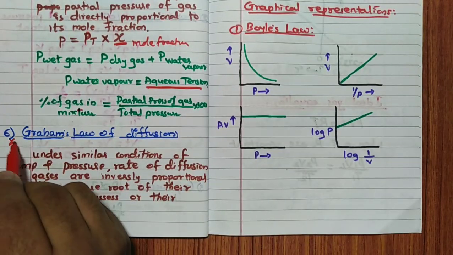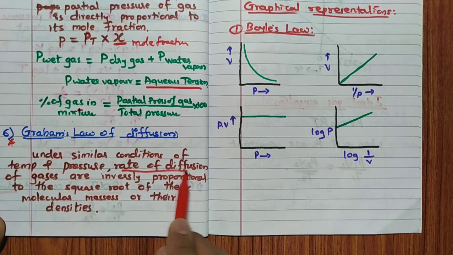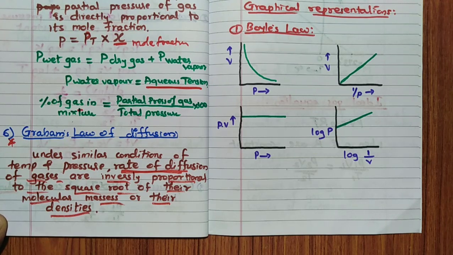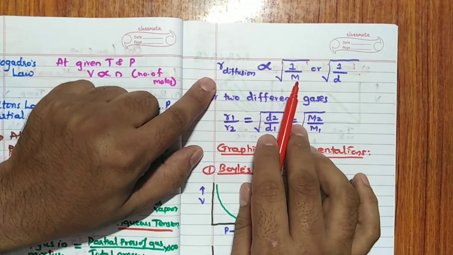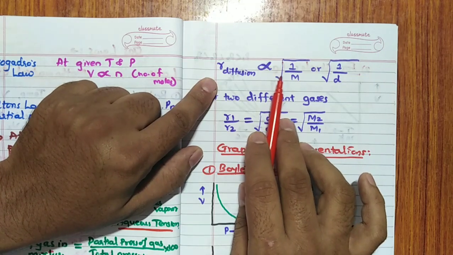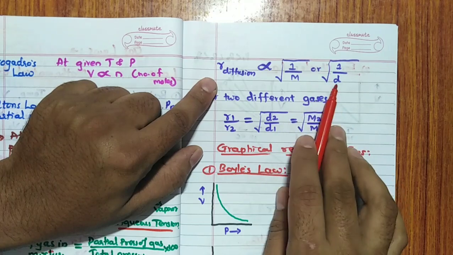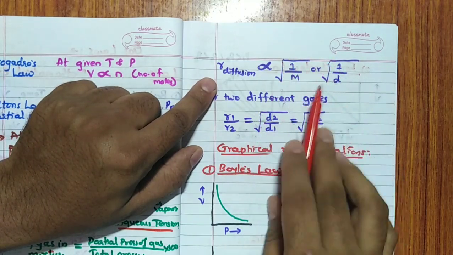Then Graham's law of diffusion, once it was asked question on this. So remember, under similar conditions of temperature and pressure, rate of diffusion of the gases is inversely proportional to square root of their molecular mass or density. Very important. So rate of diffusion of any gases is inversely proportional to the square root of their molecular mass or square root of their density. Root of 1 by m or 1 by root m or 1 by root d.